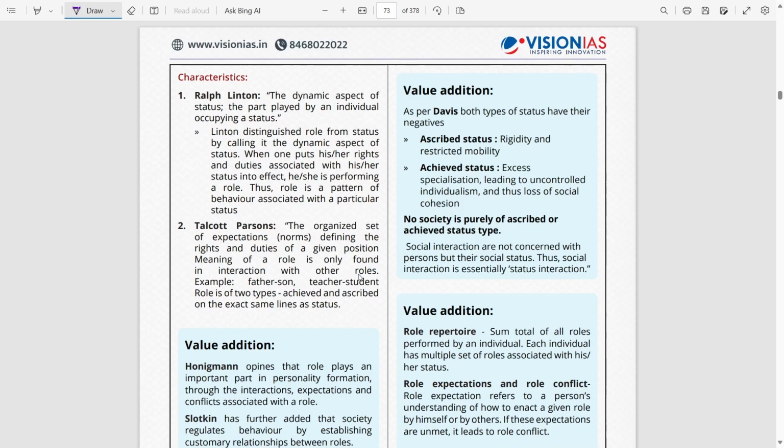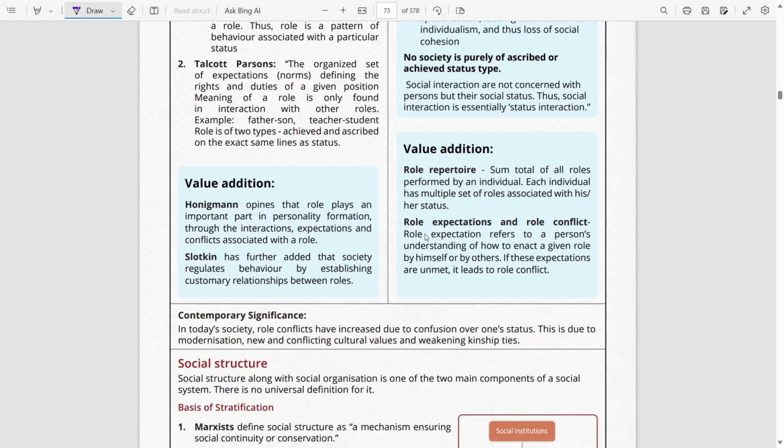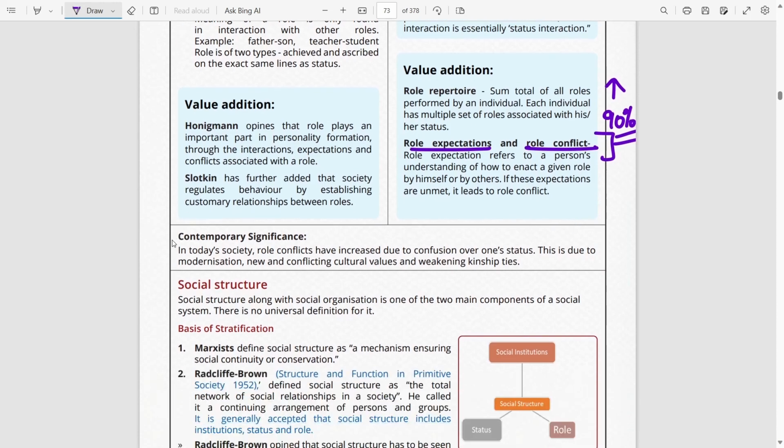Then a lot of different value addition is given here, including role expectations and role conflict. Try to include at least one of them whenever a question is asked about status and role, and this helps show your extra knowledge which you have acquired apart from all the other 90% of candidates, and this helps you in getting the top marks. And finally, if you can get a contemporary significance for any topic, do write it down towards the end. It is very much appreciated by the examiners.